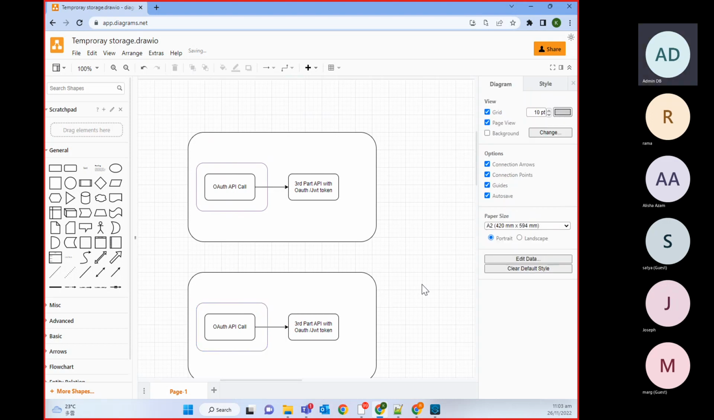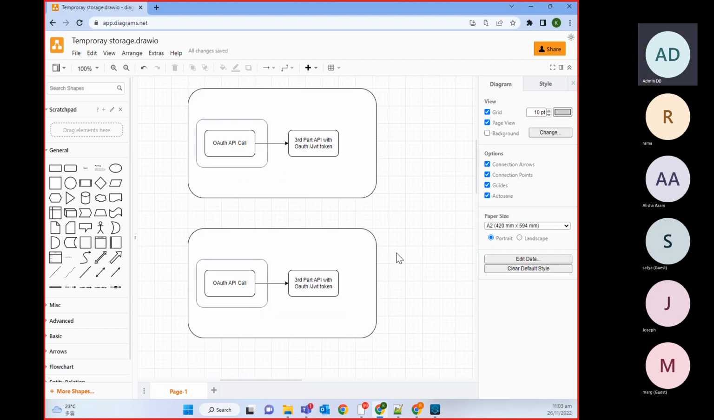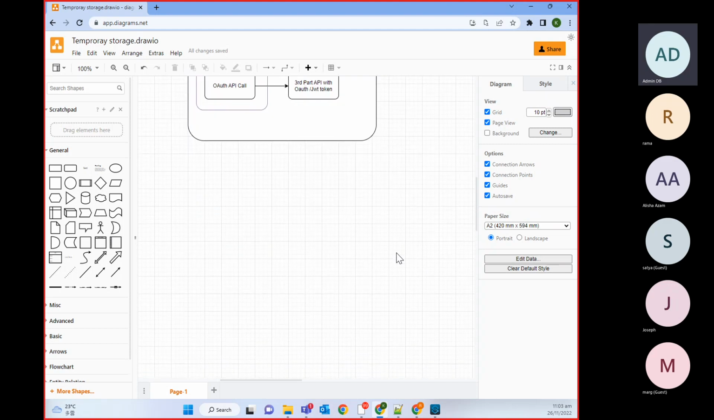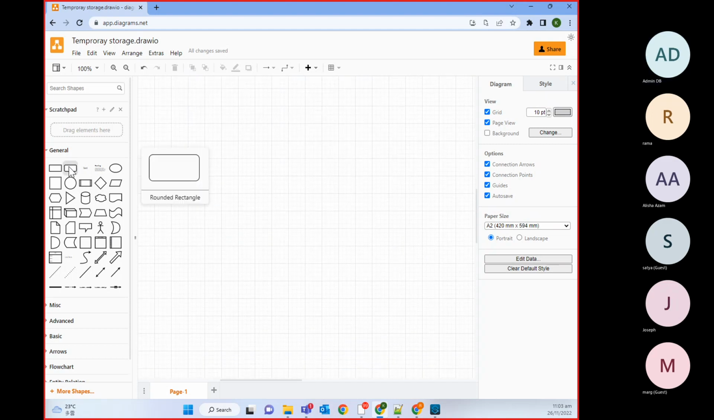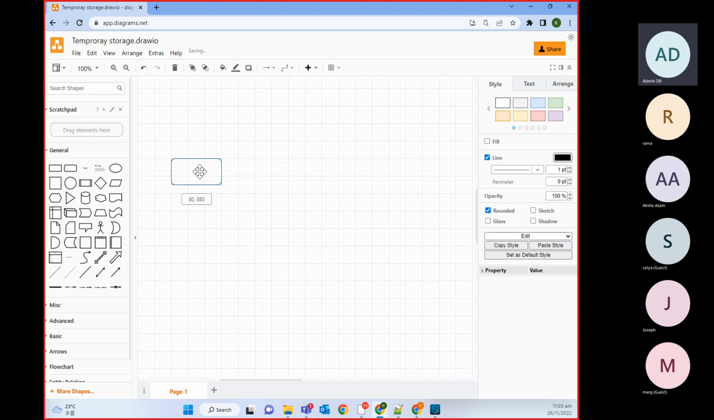So this is one use case where we are using this temporary object store inside our Mule application. Everyone clear with this first use case? Then I will go for the second. Hope everyone is clear. For the second use case, let's say this is our Mule application.